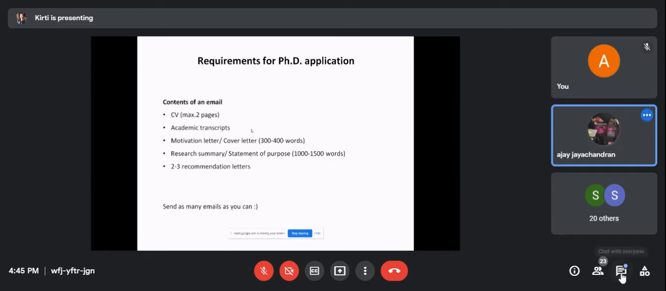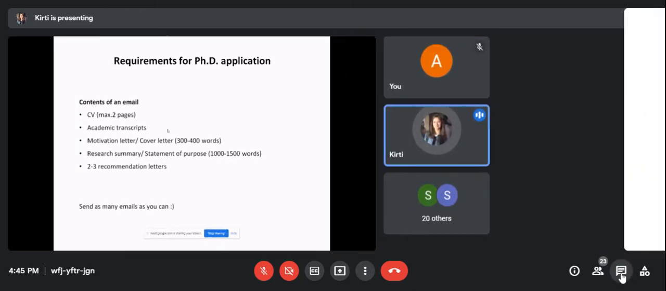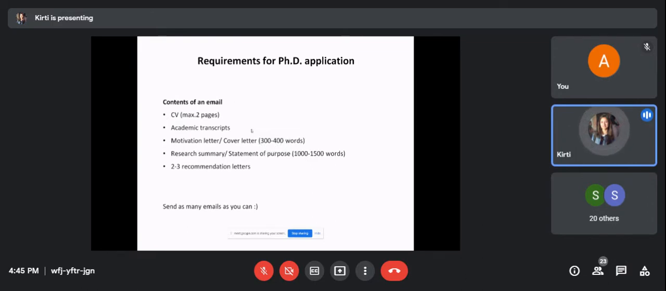Every research group has a vacancy or open position link for their group, and you'll get the things that you need to send in an email. So make sure that you attach all the documents that they are asking for.